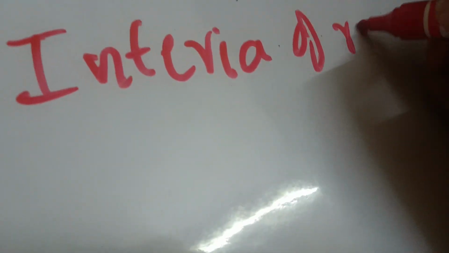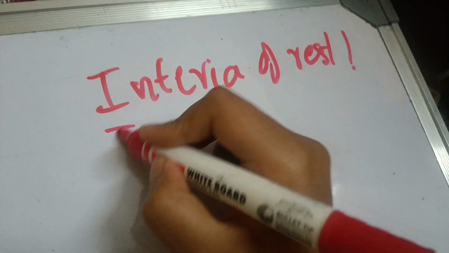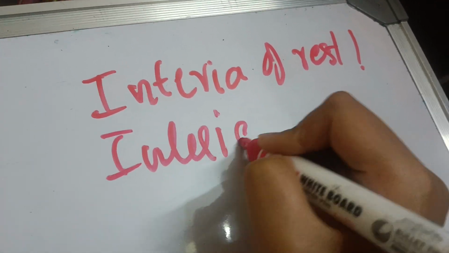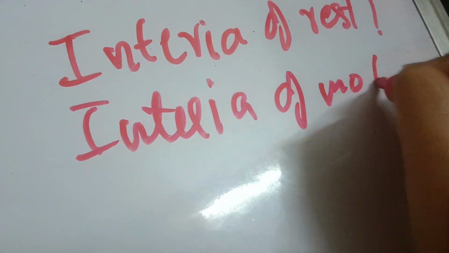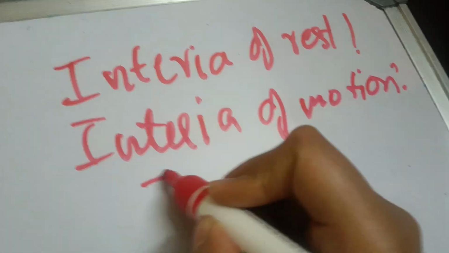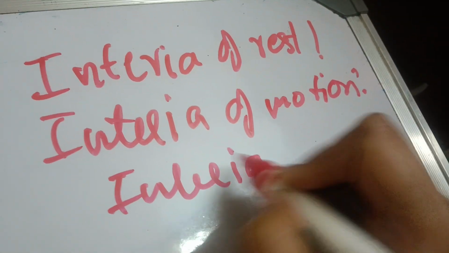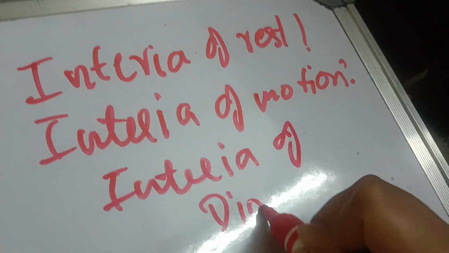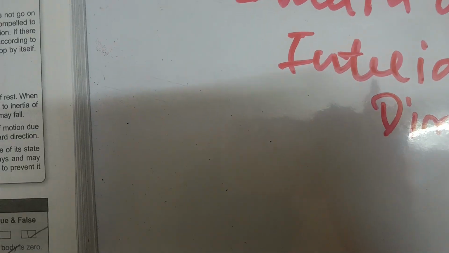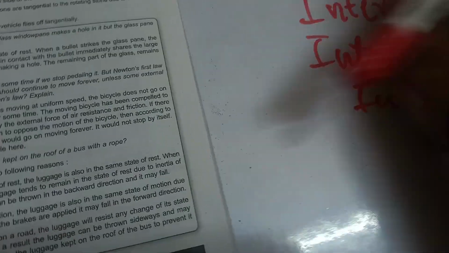Inertia of rest, first one. Inertia of motion, second one. And inertia of direction. Inertia of rest, inertia of motion, inertia of direction. Okay, we'll give an example for each of them and we'll complete inertia. Then we'll move on to the second law.